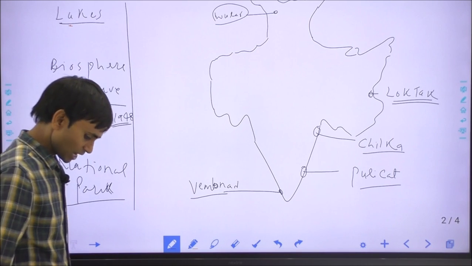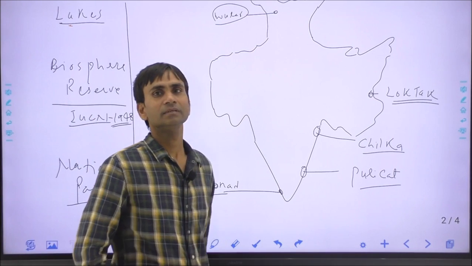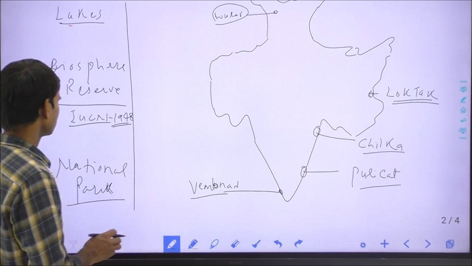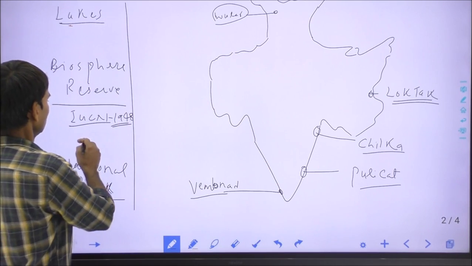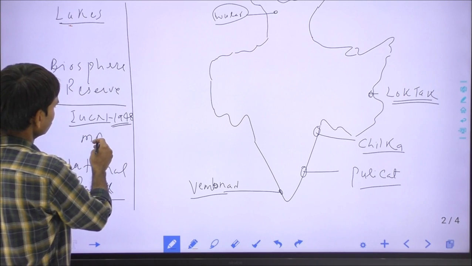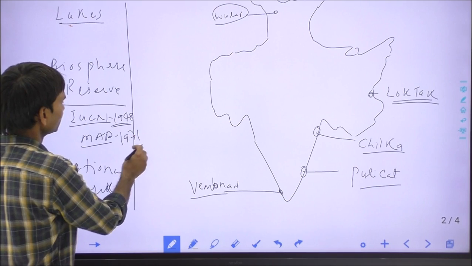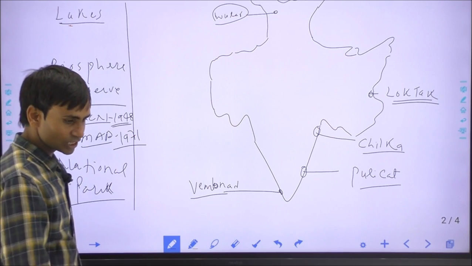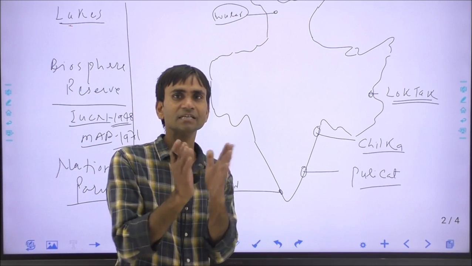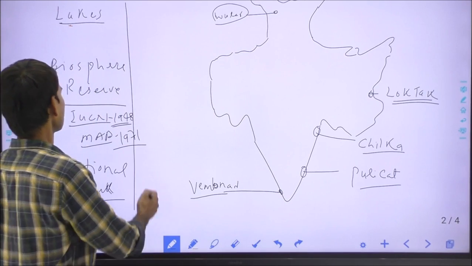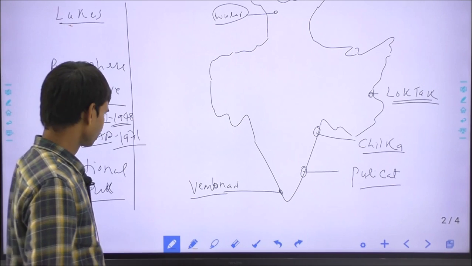The concept of biosphere reserve mainly coordinates with human beings, and IUCN launched the MAB program, Man and Biosphere, in 1971, under which the human population is adjusted with the wildlife and wild animals.